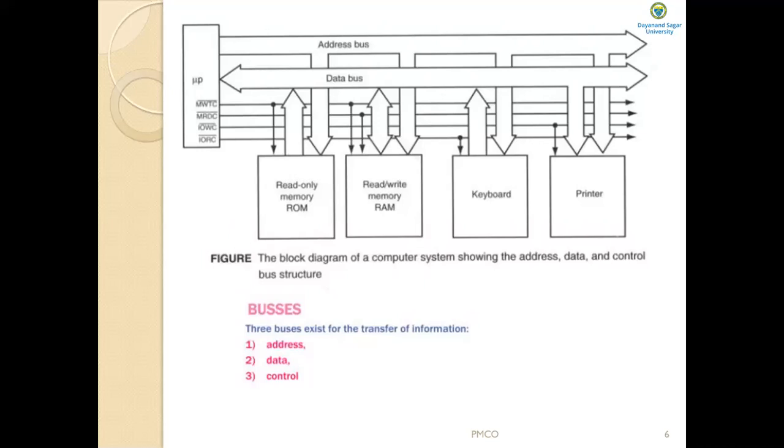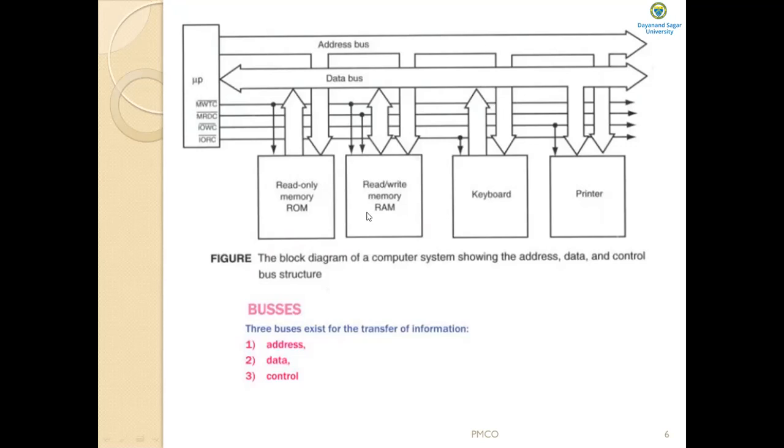Similarly, the microprocessor can read the contents of a memory location by sending the memory address through the address bus. Next, it sends the memory read control signal. Where is the memory control signal? MRDC.